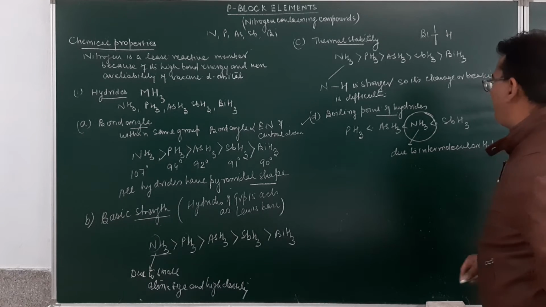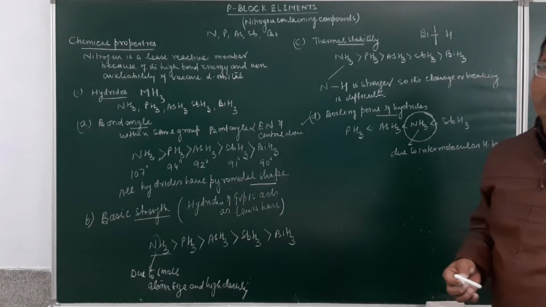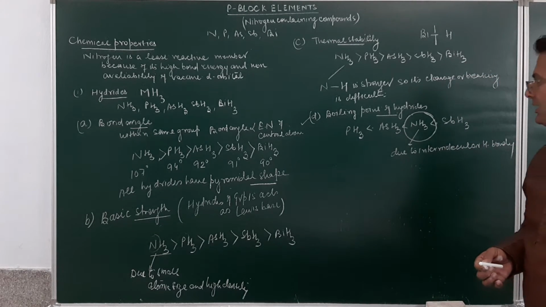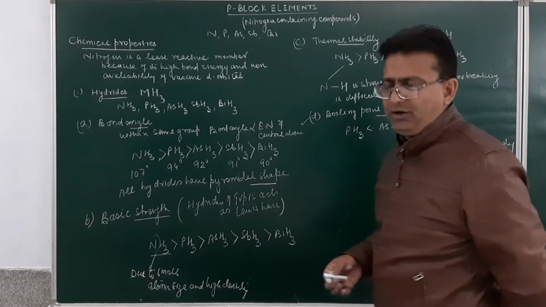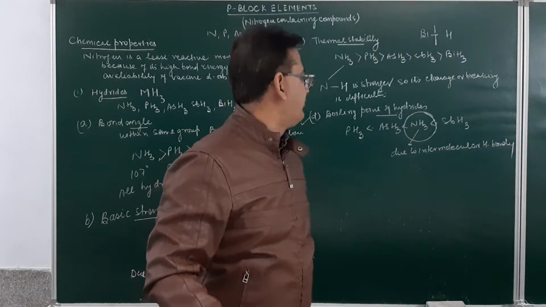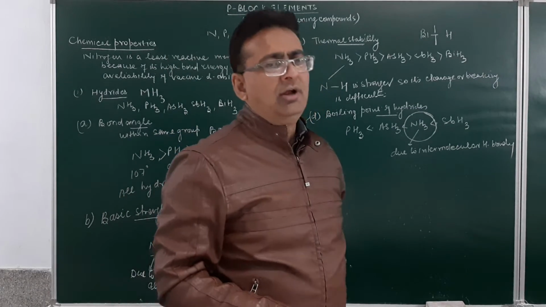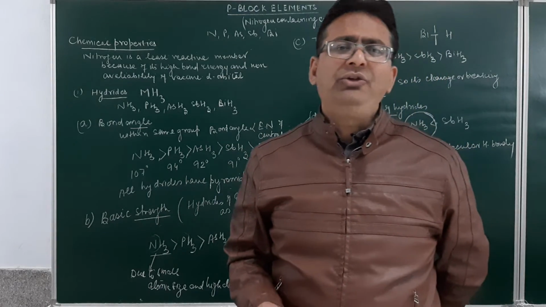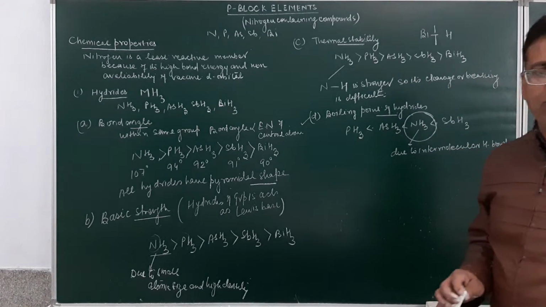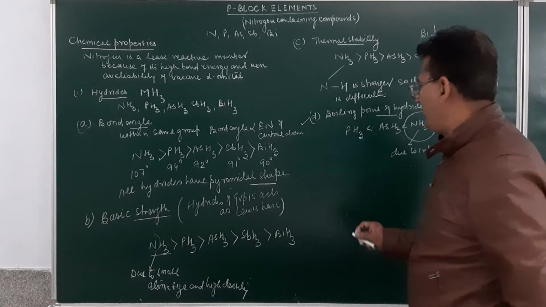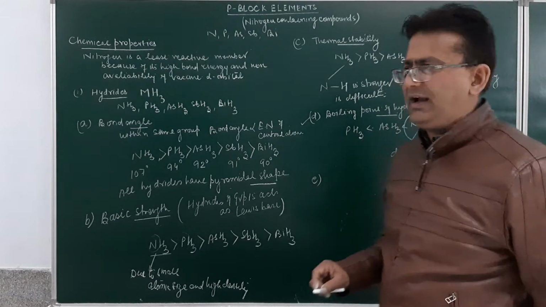I think the concept should be very clear. The question will be asked: the boiling point goes on increasing down the group for the hydrides of group number 15, but then why does ammonia have a higher boiling point than phosphine, arsine and stibine? The reason is that in ammonia a strong intermolecular hydrogen bond will be present. Am I clear?